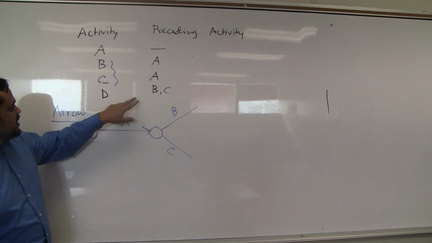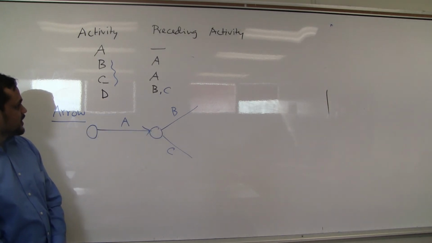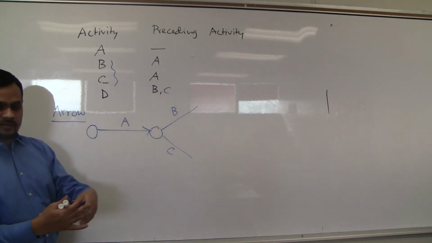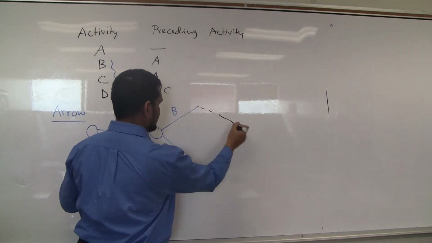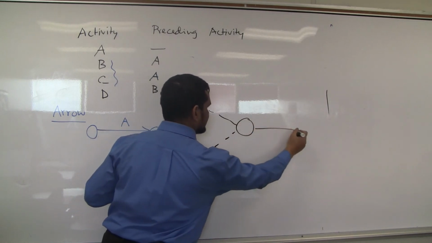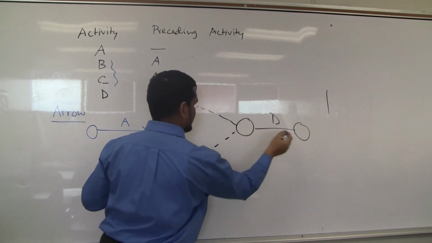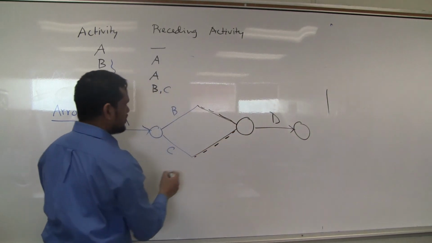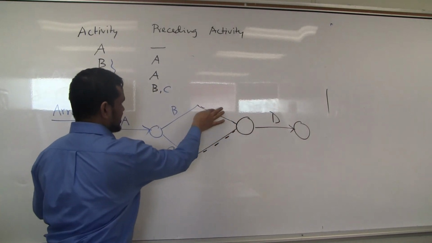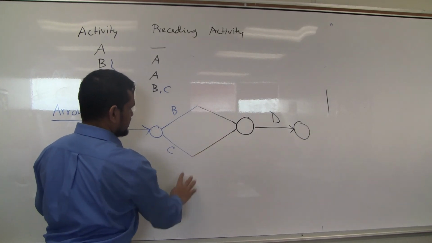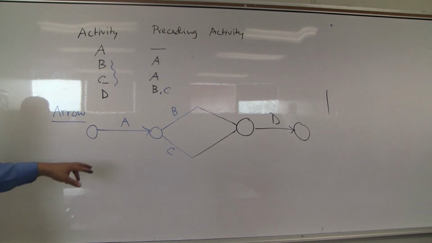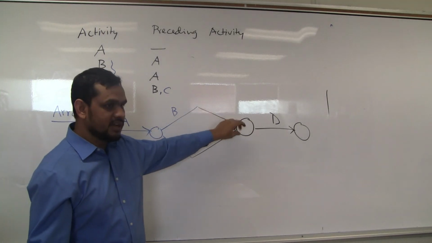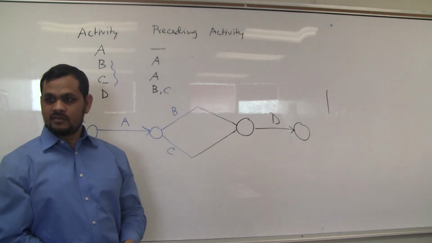Then D is following B and C. D is following B and C together. So what is to do? B and C, D is following. Last time we did it, right? Is it okay? Yes or no? Good or bad? Oh, it is not dash. Dash means dummy. Is it good? Logic says D is following B and C. So B was here, C was here, I closed together and D. Good?